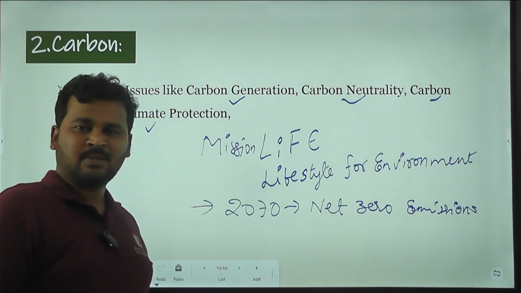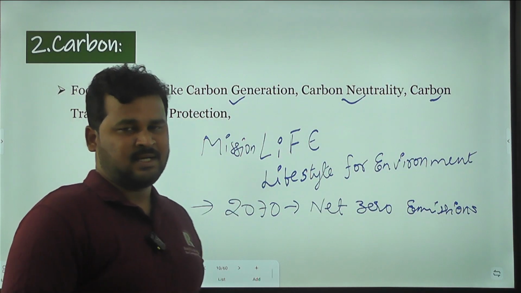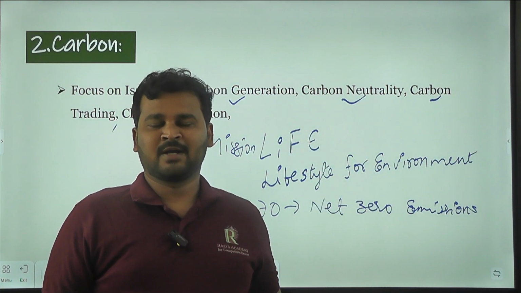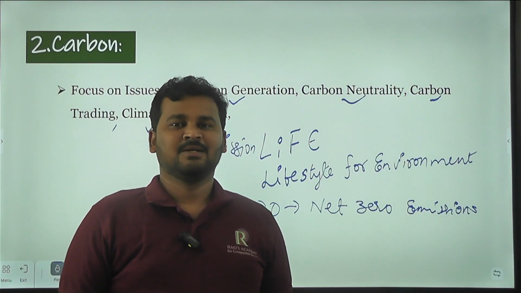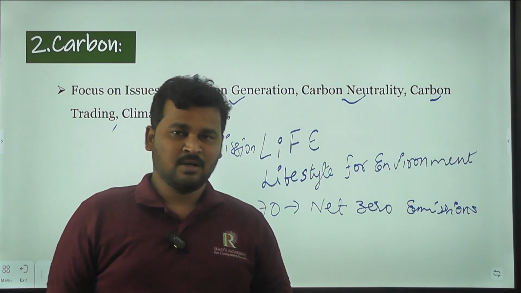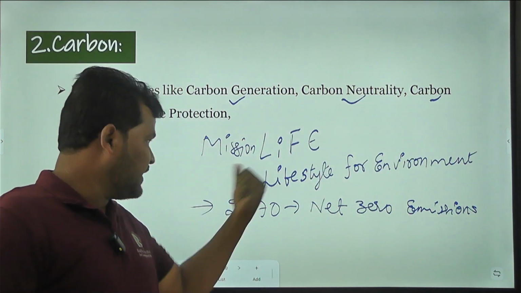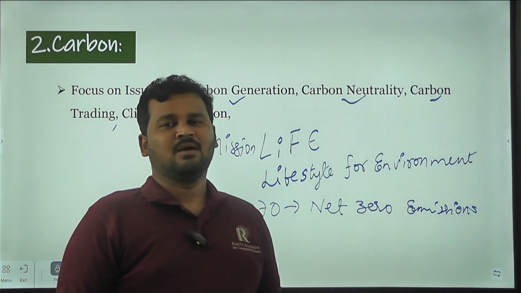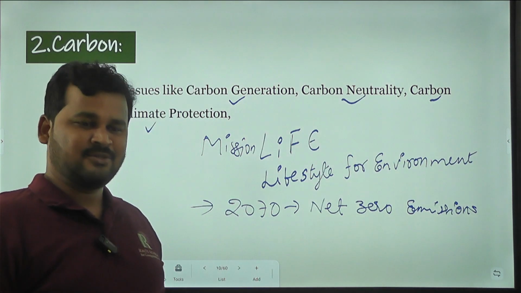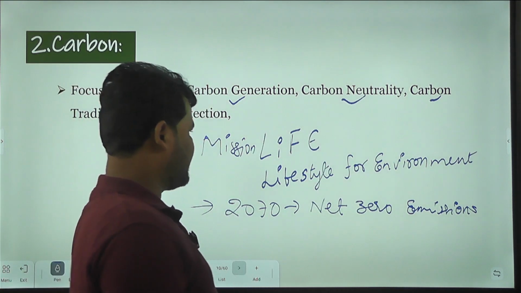We have to reduce the pollution. Our lifestyle should be favorable and friendly to the environment. That's why the guidelines related to friendliness to the environment are incorporated in Mission LIFE, or else we can say the LIFE campaign. Clear. That's a very important one, the most important one.